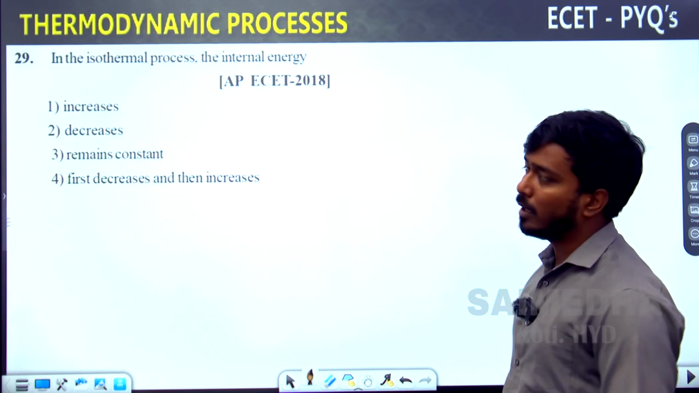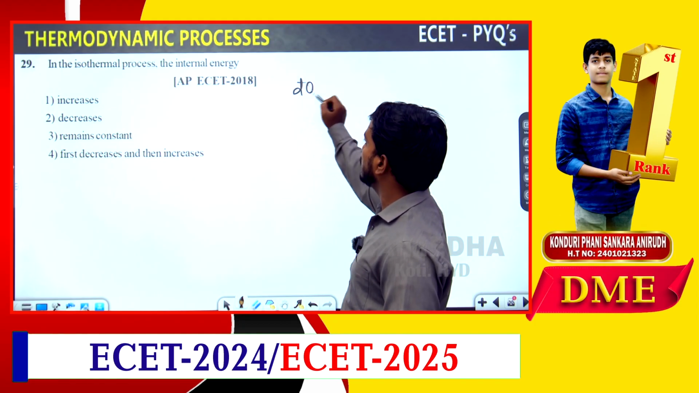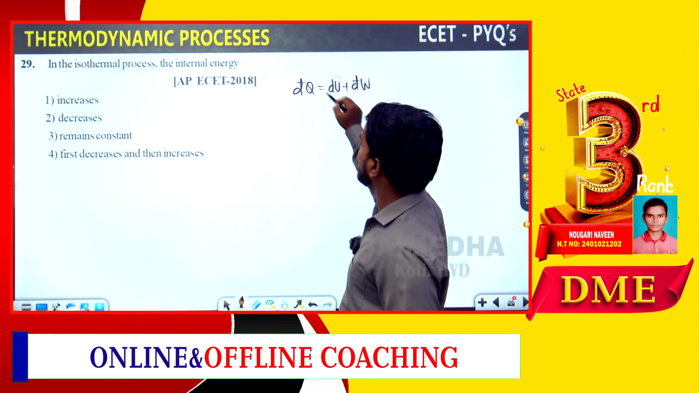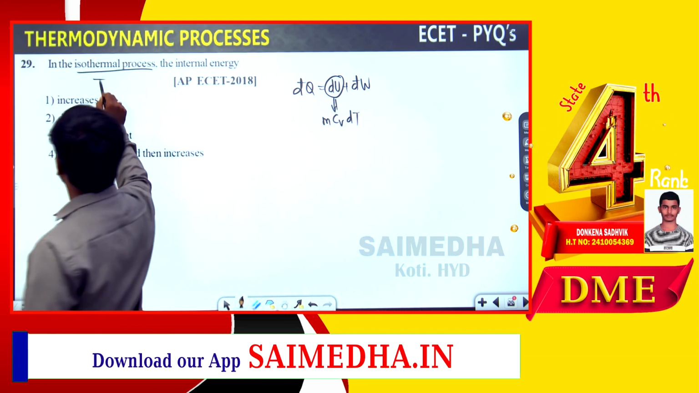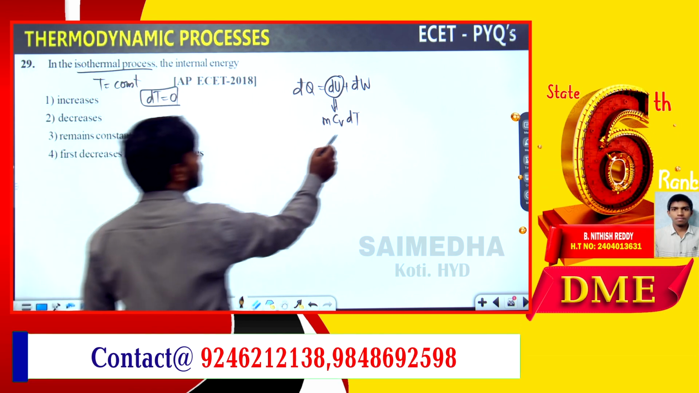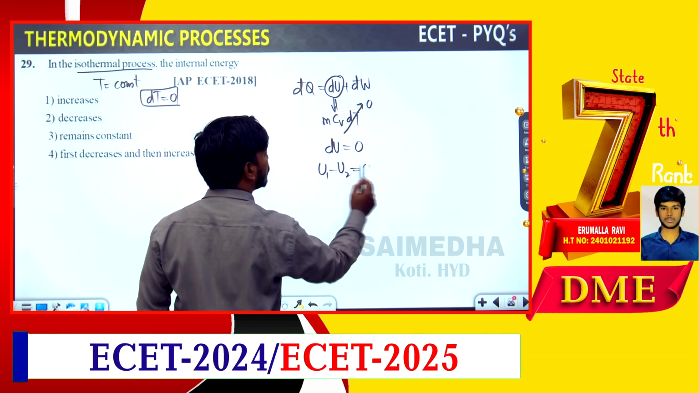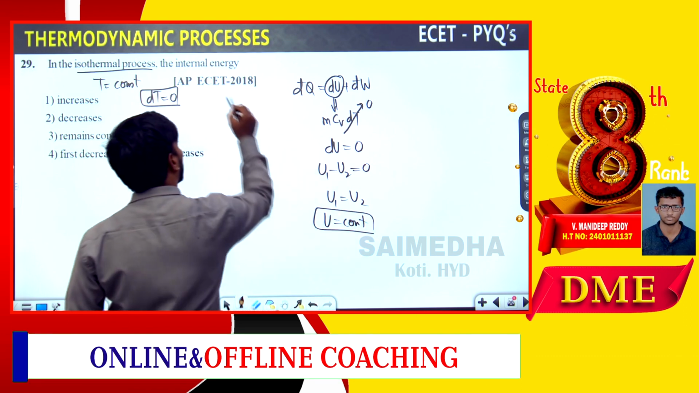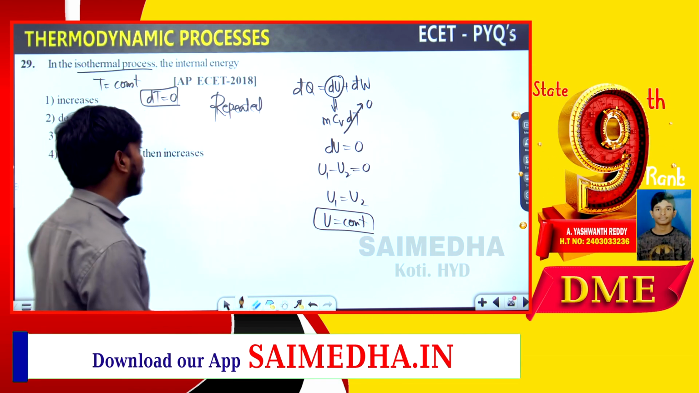Isothermal process, the internal energy is, okay, we know the formula d'Q is equal to dU plus d'W. We know that in the isothermal process, dU formula is m into Cv into dT. Isothermal temperature is what? Constant. Differentiation of temperature is equal to 0. That means this dT equals 0, dU is equal to 0. U1 minus U2 is equal to 0, U1 is equal to U2. U is constant. This question is again a repeated question. This question is also a repeated question. So internal energy is constant.